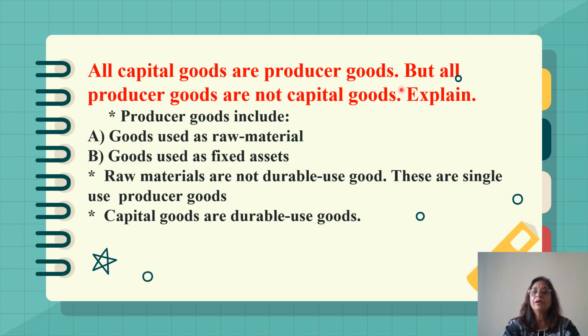Here we can demarcate what capital goods are. Capital goods are those goods which provide services for a longer period of time. That means they are durable-use goods. But the producer is also utilizing raw material, which is not a durable-use good. That is why all producer goods are not capital goods, but all capital goods are producer goods.